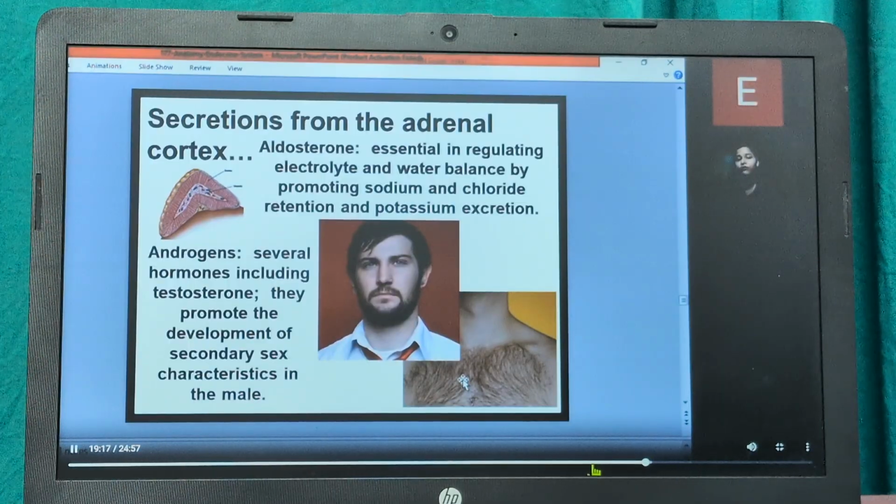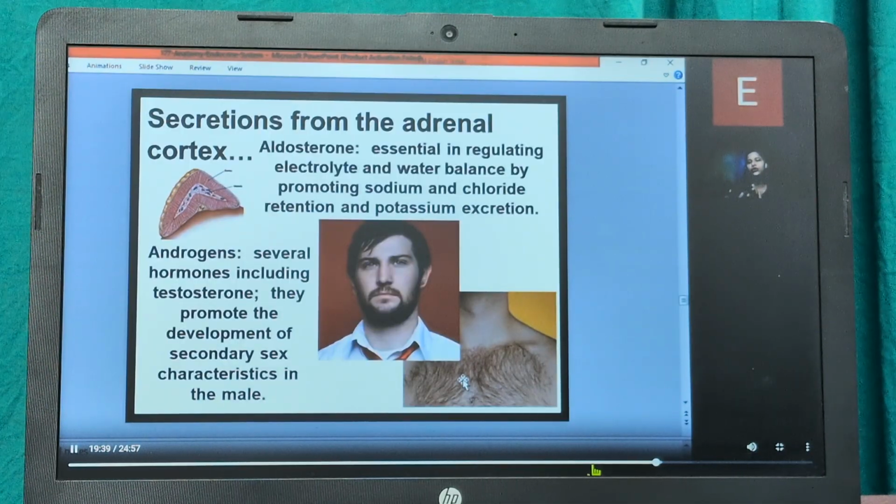They promote the development of secondary sex characteristics in the male. You can see there is hair on the body and beards growing very high. These are basically due to the secretion of the androgens. There are several hormones, such as testosterone, due to which these structures are caused.